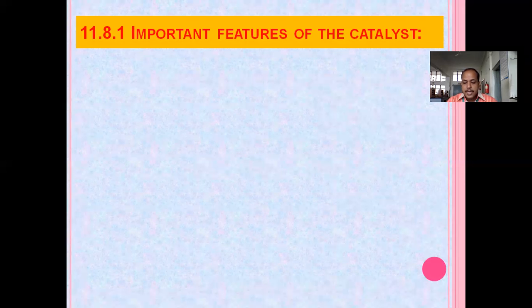then adsorption of reactant molecules on the surface of the catalyst. Third is intermediate formation. Here a chemical reaction may take place, and during this reaction there will be formation of an intermediate. After the intermediate forms, product formation takes place, and last is desorption, that is desorption of products from the catalyst surface.